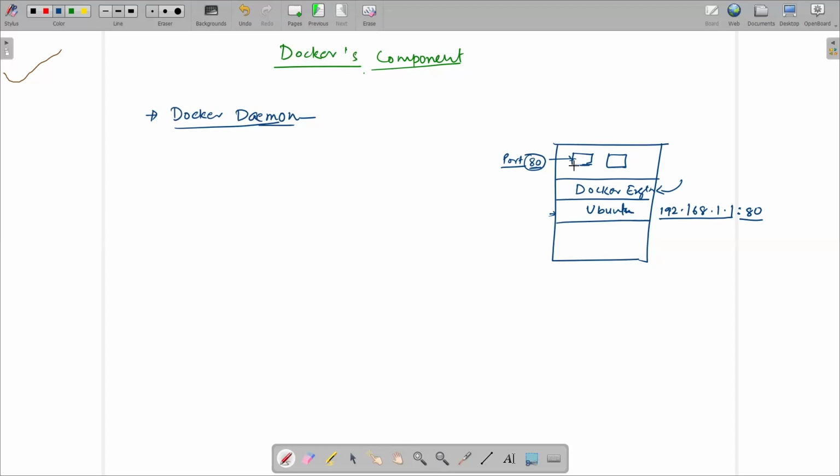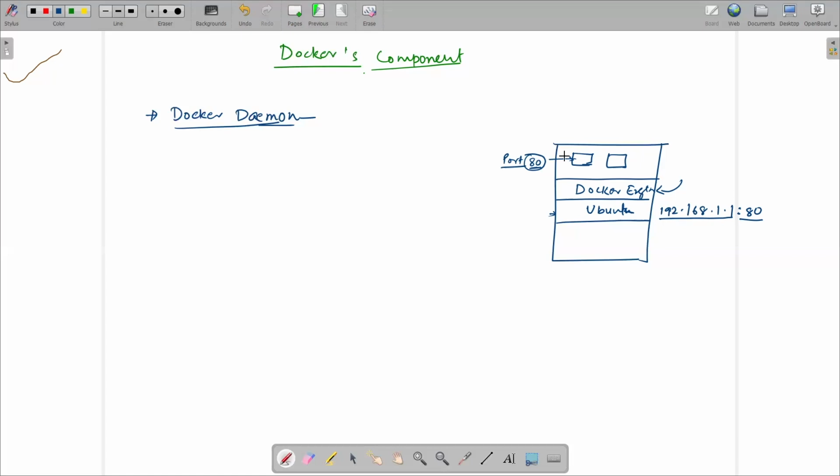Yes, I'm getting the point. So the Docker engine acts like a middle layer. For most of the things the container wants to pull, the Docker engine will help, especially assigning the port or pulling the IP address from the operating system.